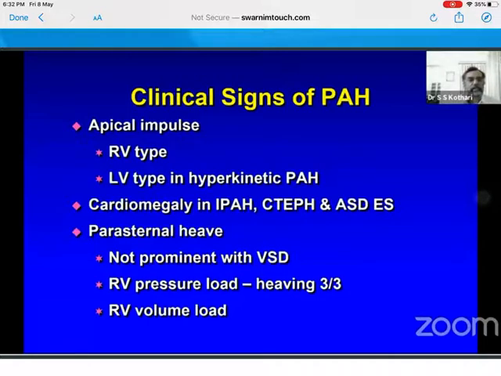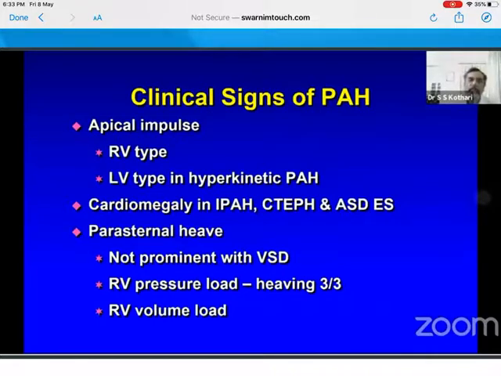What are the clinical signs? I think the graveyard of examining is the apical impulse, whether it is RV type or LV type. And you keep on struggling, and you keep on wondering whether this is right or not. So a PH patient can have LV type of apex if the PH is because of the hyperkinetic situation or because of LV volume overload, or RV type of apex if it is purely pressure overload and in heart failure.